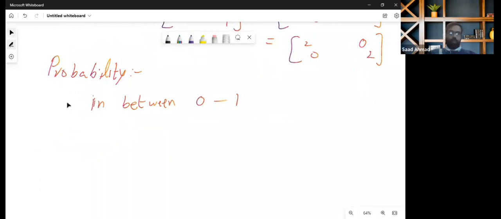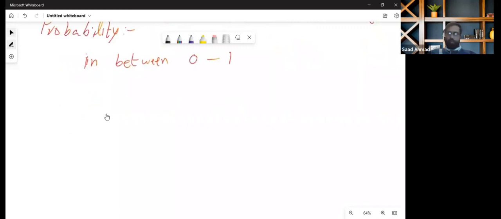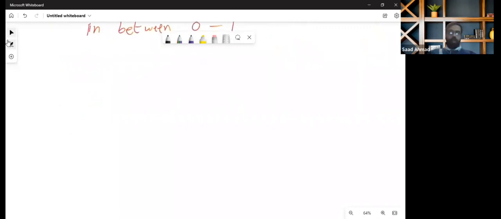Let me give the formula. For an event, let's say E represents the event that can happen, and the probability of E means the probability of the event happening.